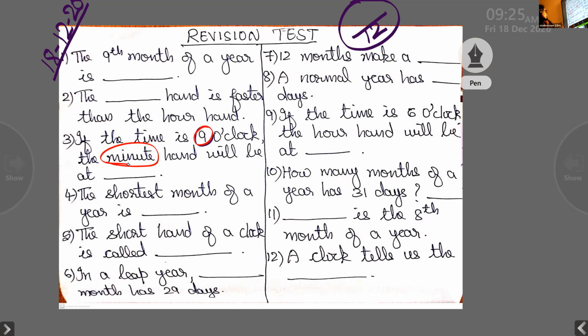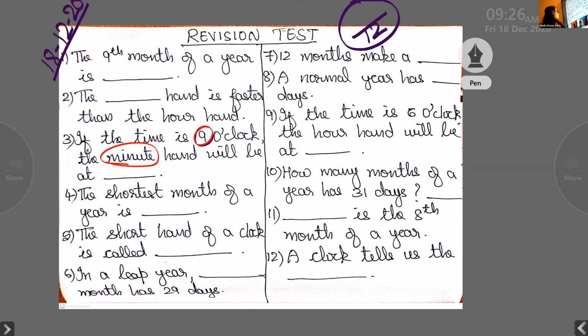Fifth one, the short hand of a clock is called dash. Sixth one, in a leap year, dash month has 29 days. The name of the month has to be written, which has 29 days in a leap year.